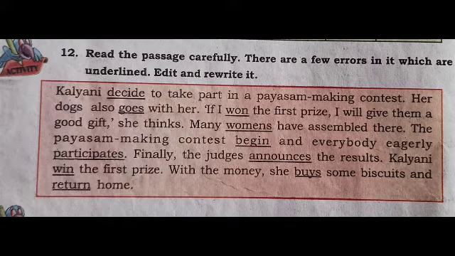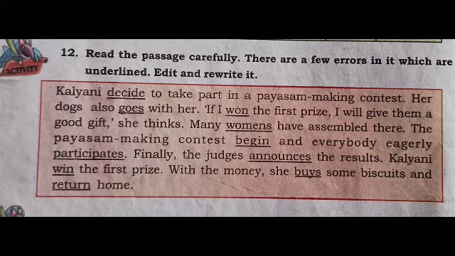Next sentence. Many women have assembled there. We know that women is plural and woman is singular. So here women is already plural, so we don't want to add s here. So instead of women's, we should write women. That is enough because women is the plural form.